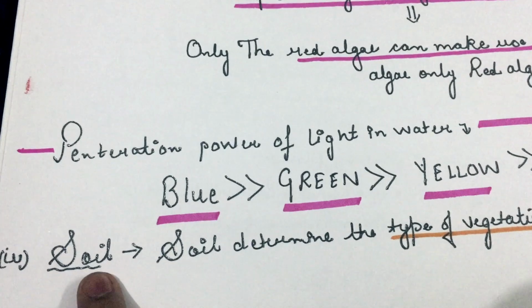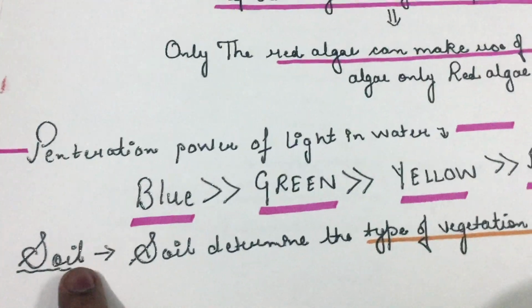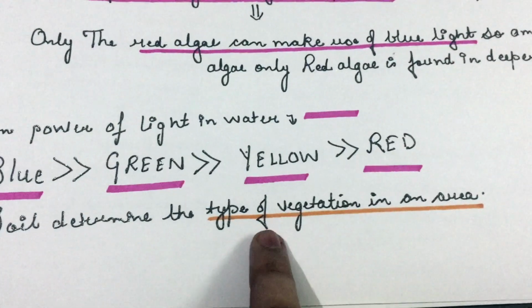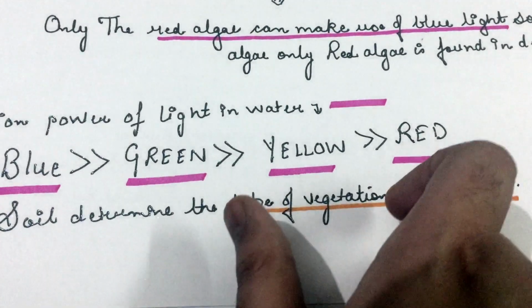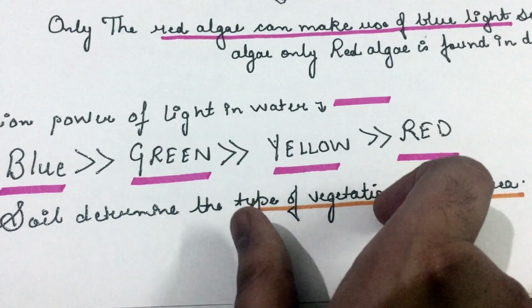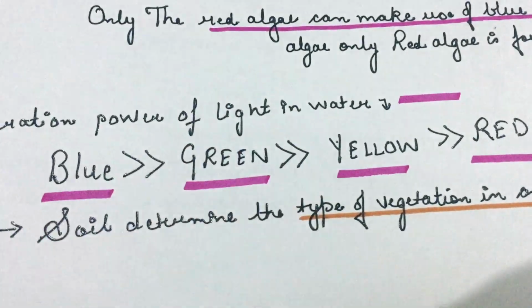Now, the last abiotic factor is soil. Soil determines the type of vegetation in an area. So, what would be the type of vegetation in the area? It would be determined by the soil.